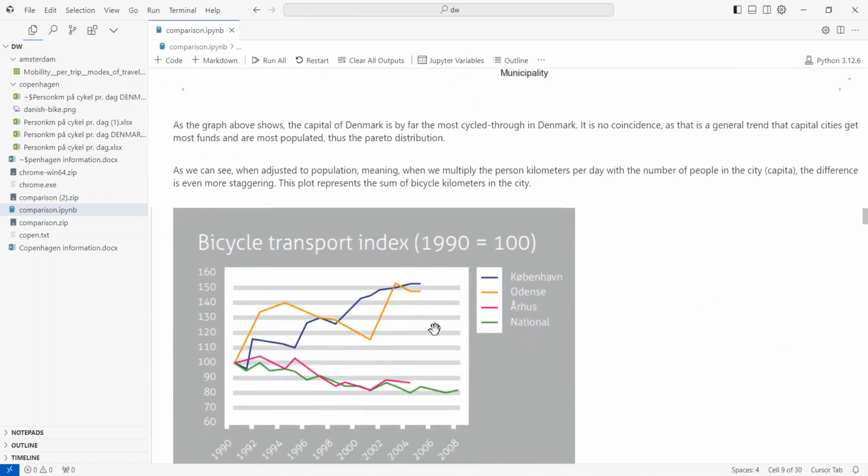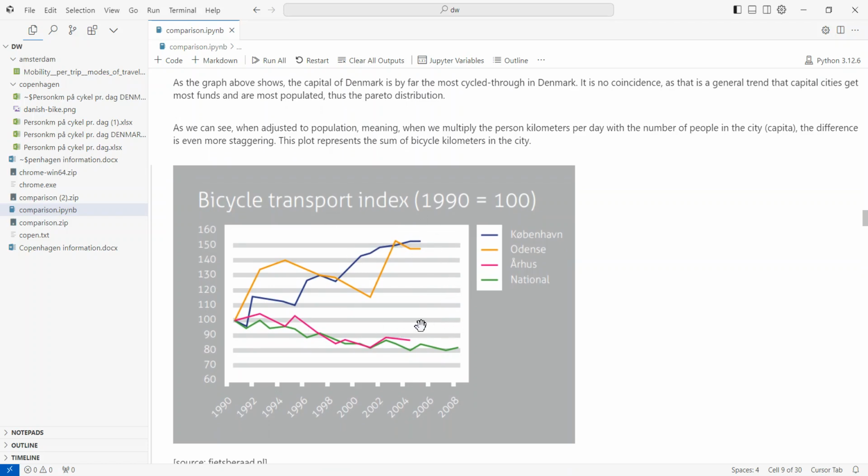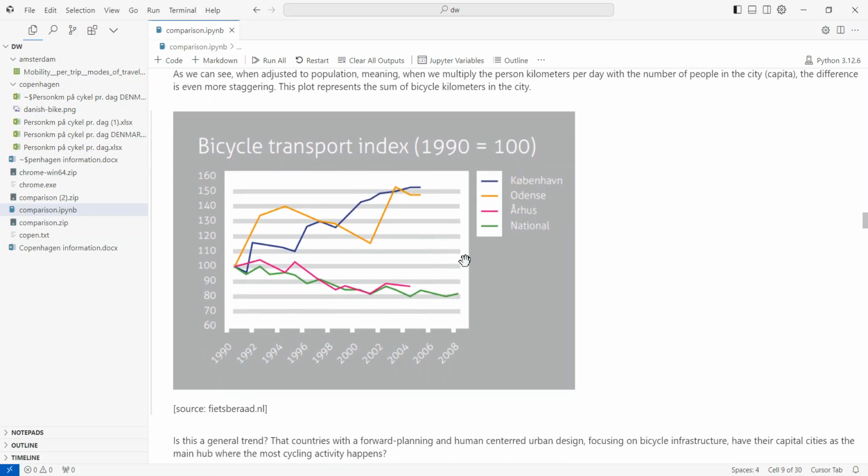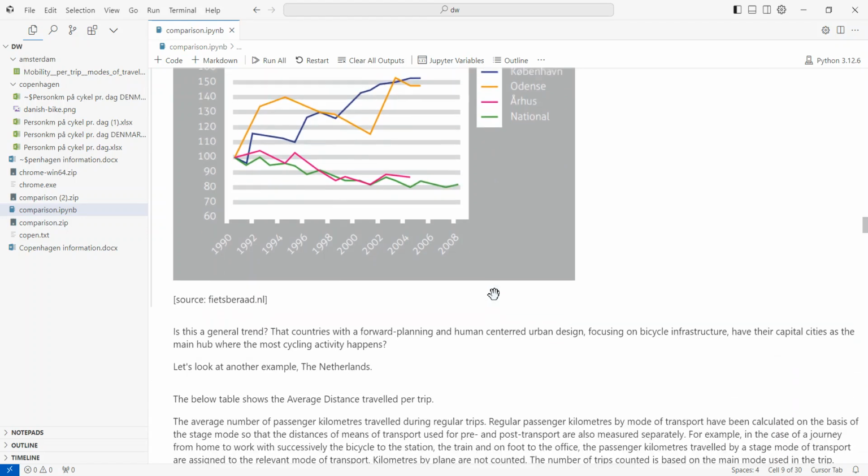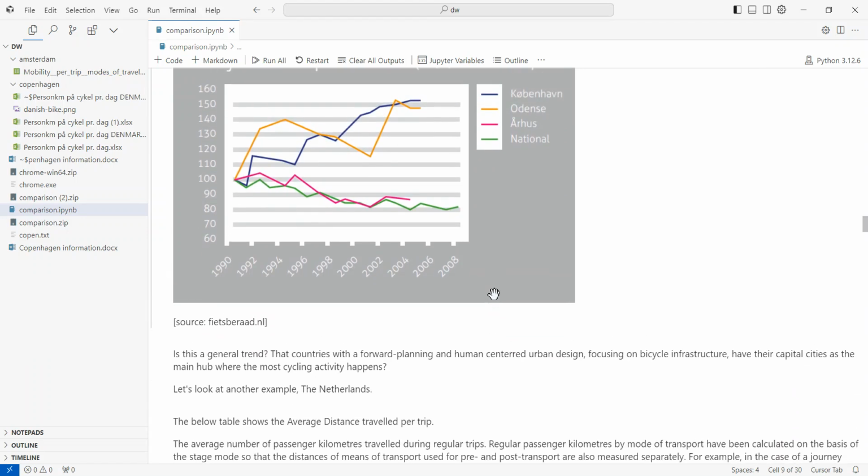This is a legacy, or we could say historical data that we found on fietsberaad.nl about the Danish city-wide bicycle transport index, which basically means how likely it is that someone would use the bicycle in simple terms. And we can see a steady increase in Copenhagen and, I would think, a steady decrease in Aarhus, the second largest city. And the national average also follows the second largest city's average. So that is also quite interesting.